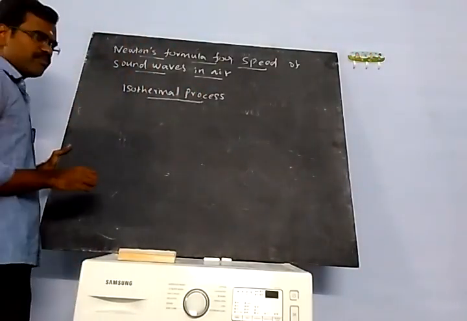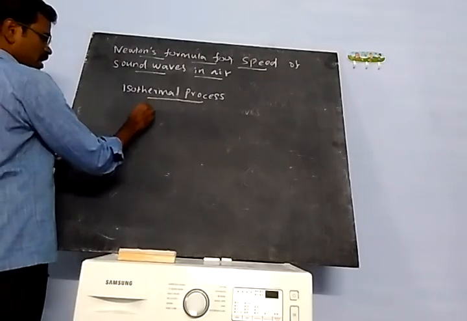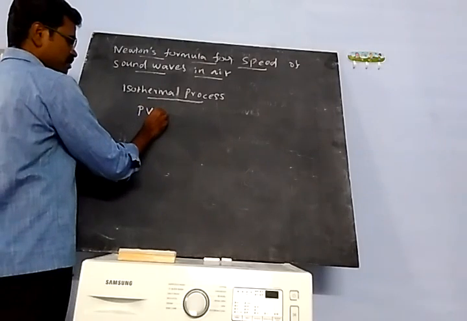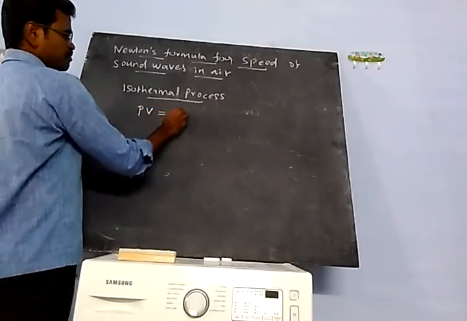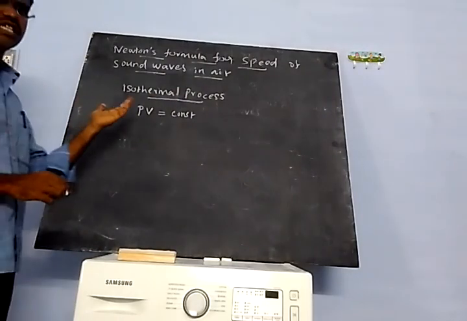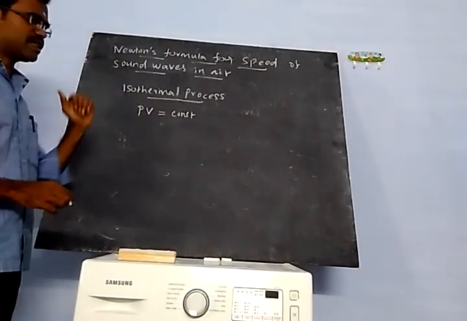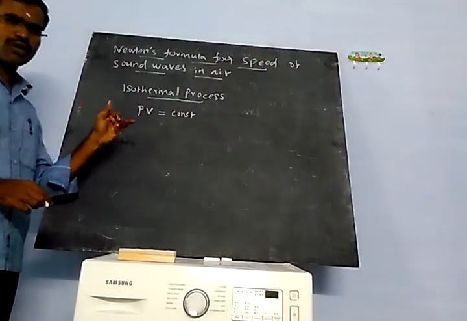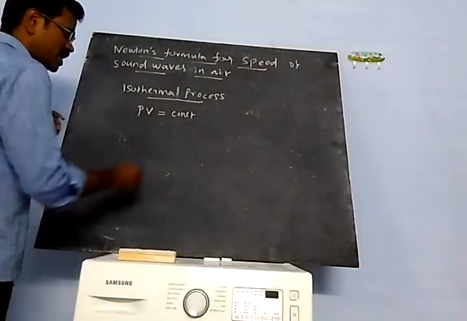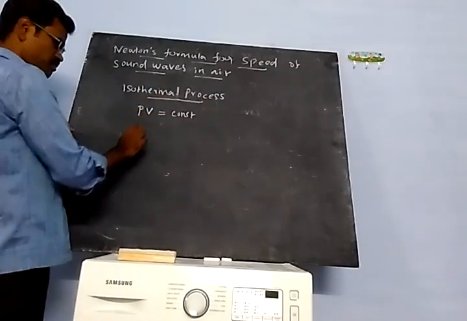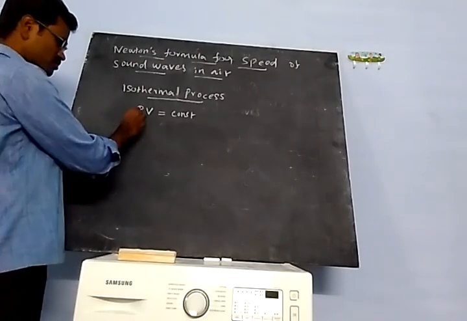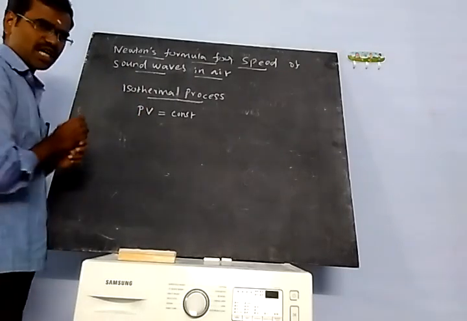In an isothermal process, pressure and volume are both variable and the temperature is constant. That means PV equals constant. According to the ideal gas equation, PV equals nRT. n is the number of moles, which is constant. R is the gas constant, also constant. And T is constant in an isothermal process. So PV equals constant.